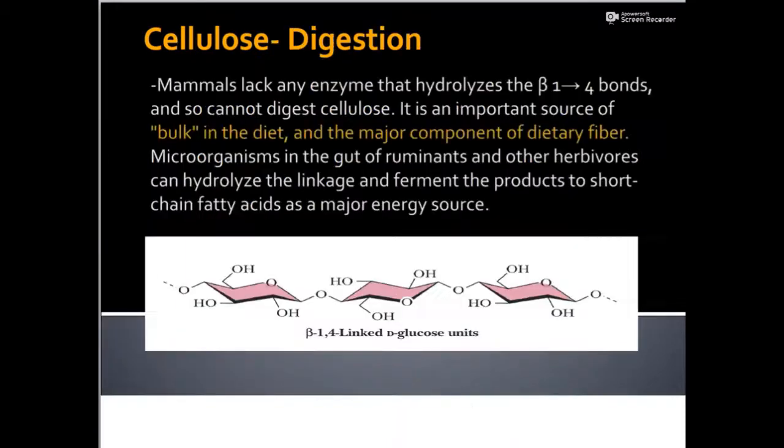Coming to cellulose digestion, mammals lack the enzyme that hydrolyzes beta-1,4 bonds, so we cannot digest cellulose. It is an important source of bulk in the diet and a major component of the dietary fiber. But the microorganisms in the gut of ruminants and other herbivores can hydrolyze the linkage and ferment the products to short-chain fatty acids as a major source.